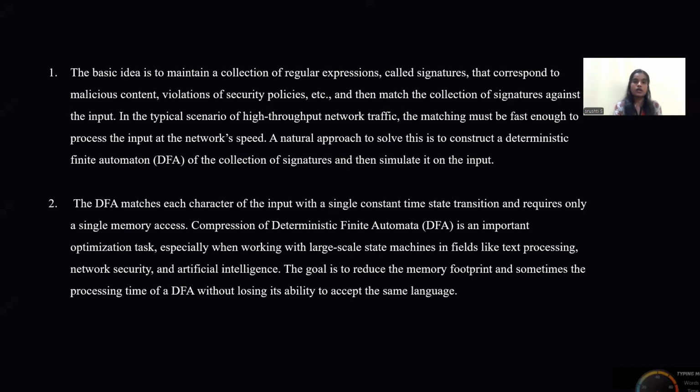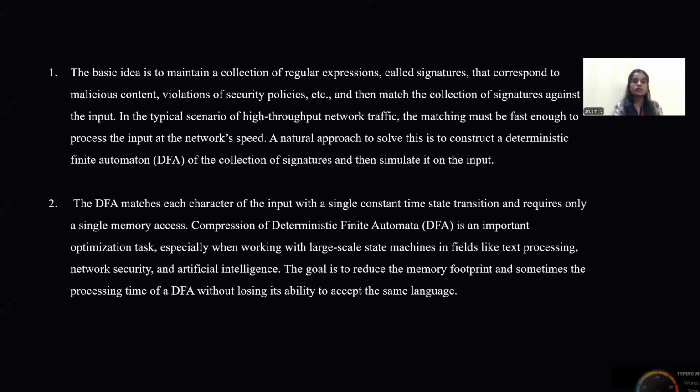A natural approach to solve this is to construct a deterministic finite automaton of the collection of signatures and then simulate it on the input. The DFA matches each character of the input with a single constant-time state transition and requires only a single memory access.